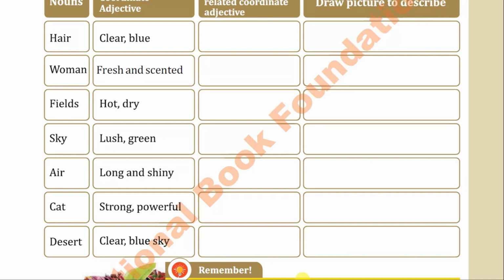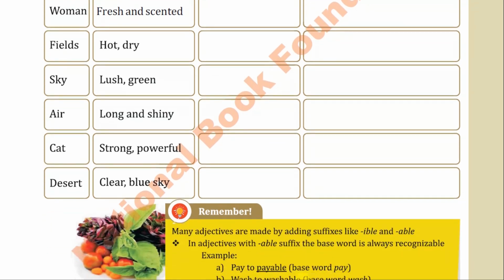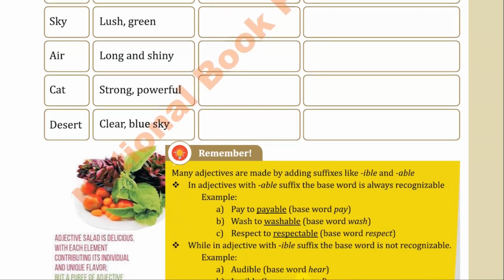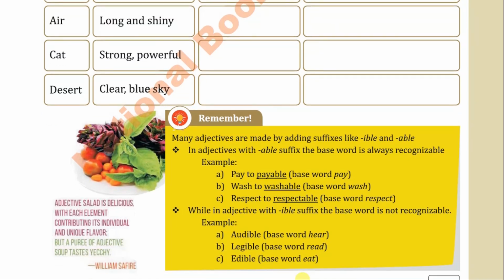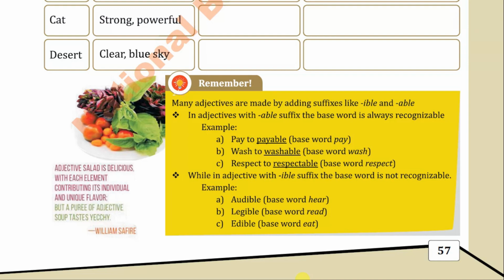Now come to the next. These are the points to remember. Many adjectives are made by adding suffixes like able. This is obviously a suffix. In adjectives with the able suffix, the base word is always recognizable. For example, pay to payable, base word is pay, obviously. Wash to washable, base word is wash. Respect to respectable, base word, obviously, respect.